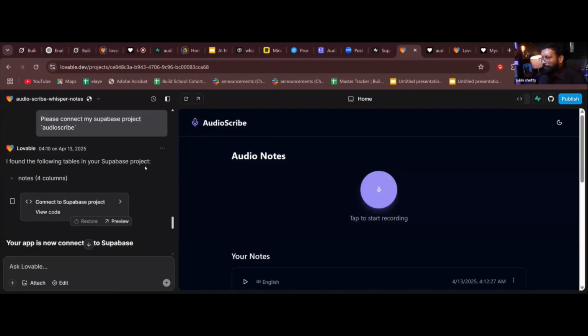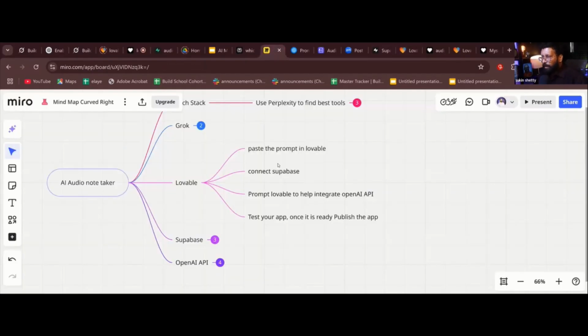Now is that magic, how to convert your audio to text, transcript, or summarized. That is where this OpenAI API comes. Now, prompt Lovable to help integrate OpenAI API. Let's see what Lovable says. I'll give a prompt to Lovable.